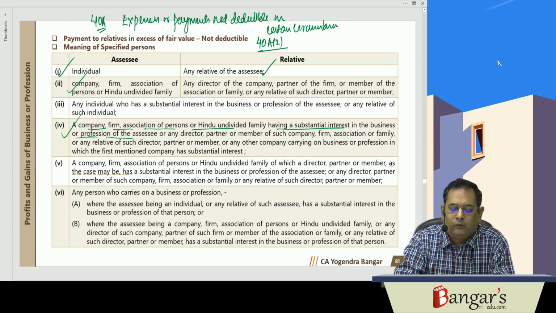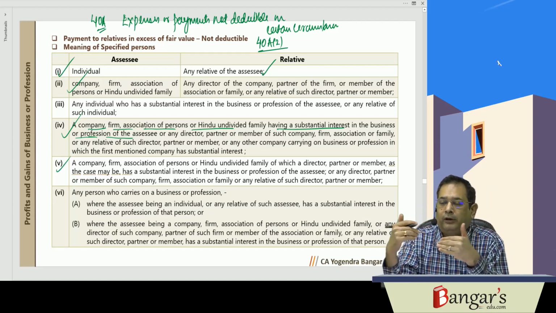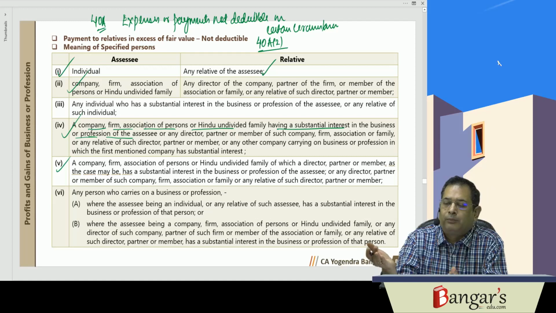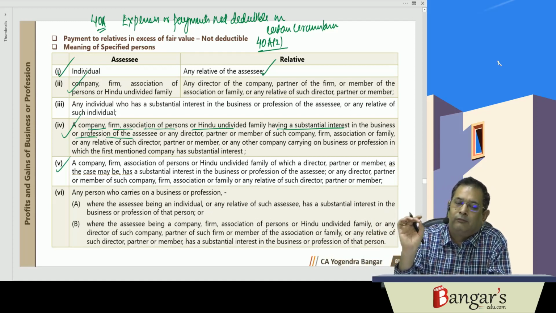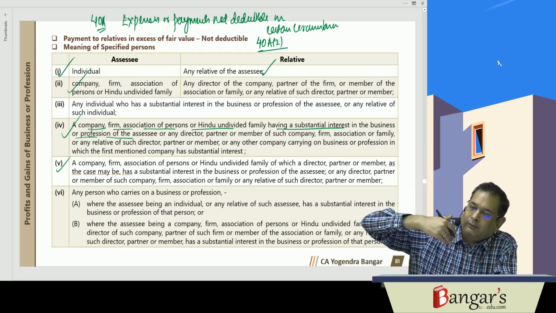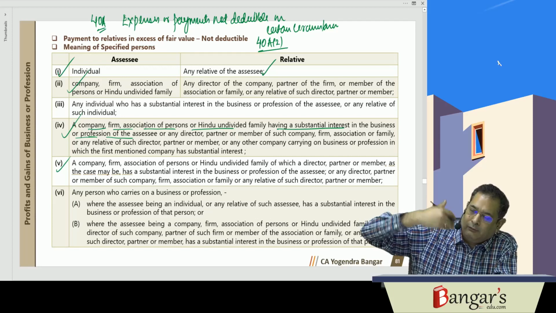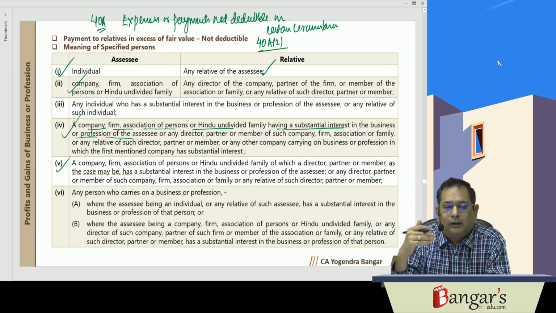it will be disallowed. Similarly, if a director of a company is having substantial interest in the assessee's business, and the assessee is making payment to that director, to that company, or to the other directors or their relatives, the same will be disallowed. Here, they are having substantial interest in our business. The assessee is us. They are having substantial interest and we are making payment to them. It can be the other way around also.